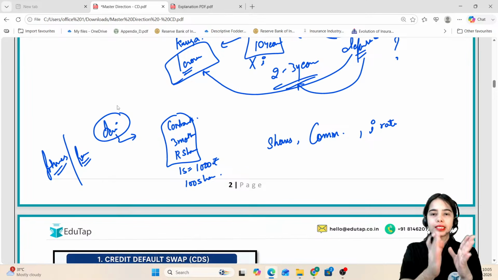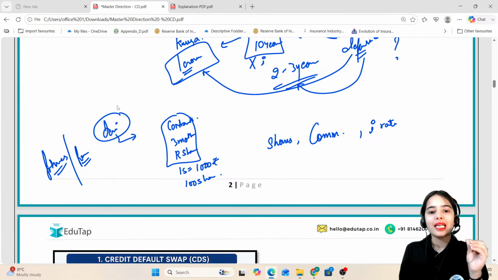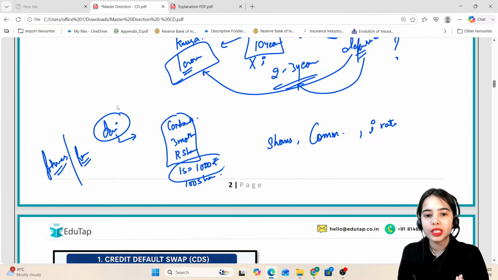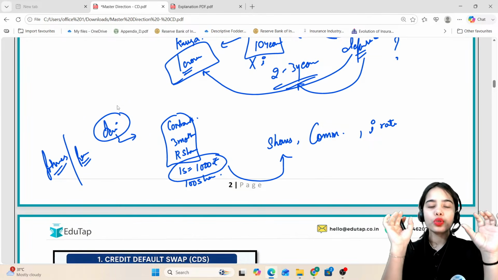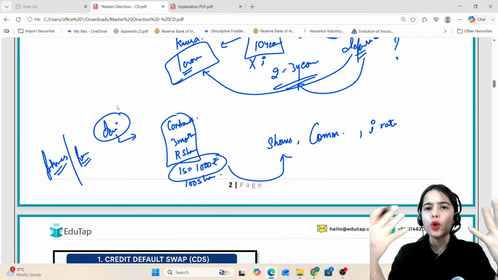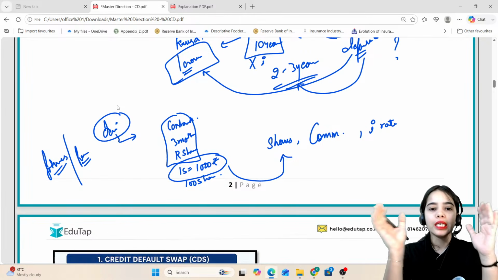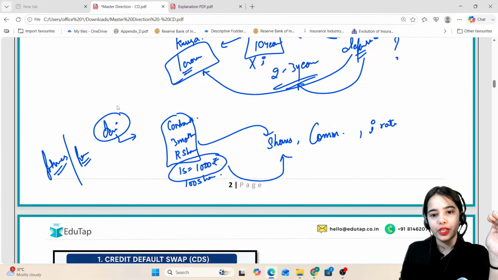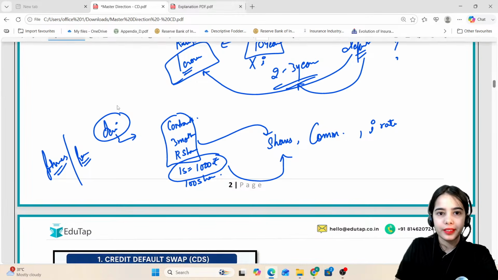That is, it is a derivative contract that is deriving its value. The value is derived from the shares. So see, derivative is nothing else. It is a contract, a financial instrument that is deriving its value from some underlying asset.